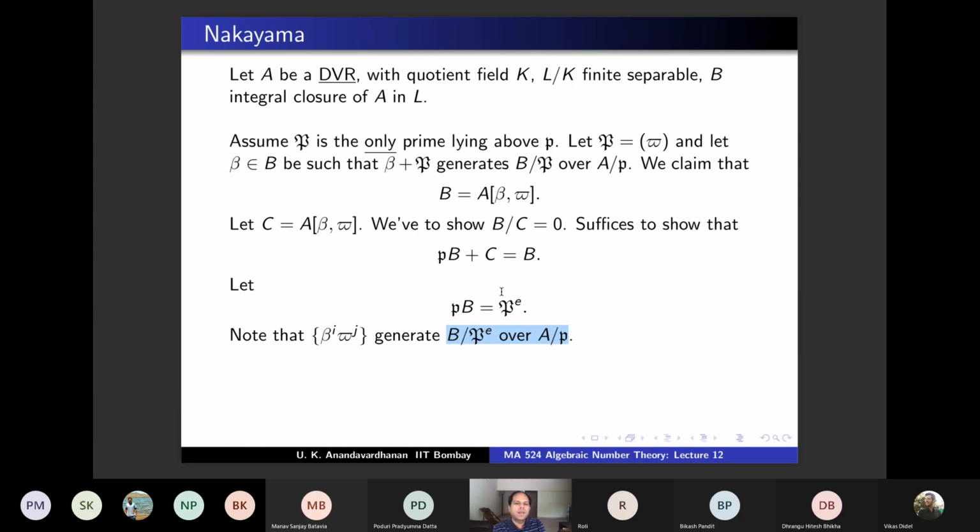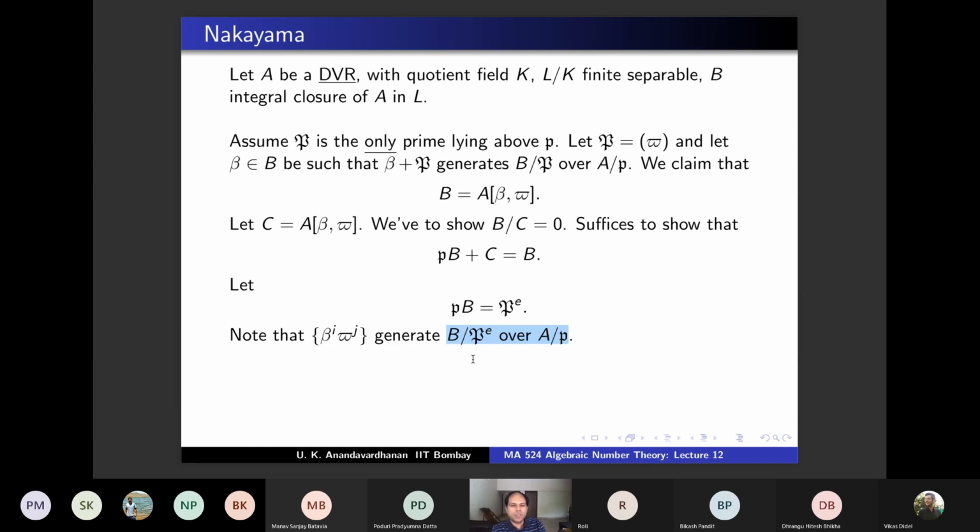Why is that? Because beta is such that this generates B/P. And under the isomorphism, what was the crucial isomorphism that we proved? P^j/P^(j+1) is B/P, and what was the isomorphism? x going to x times pi^j.